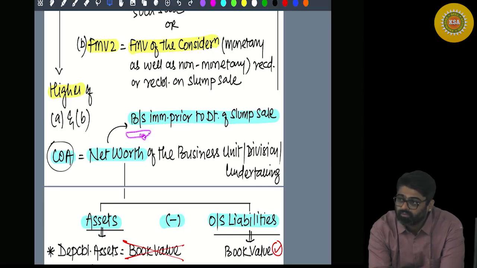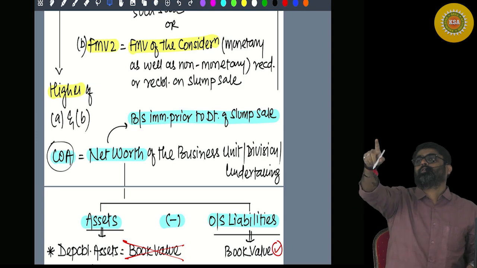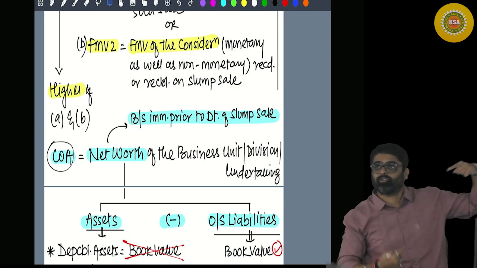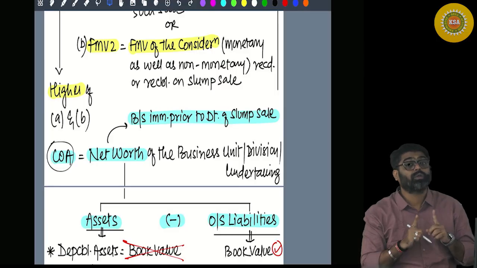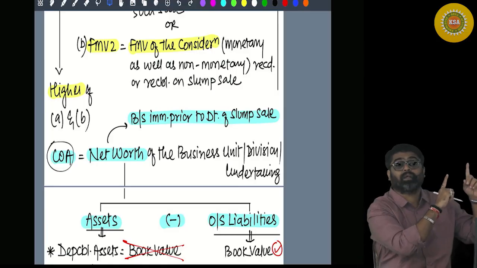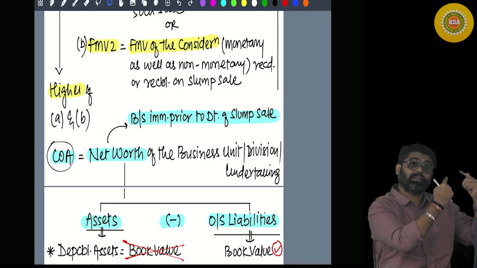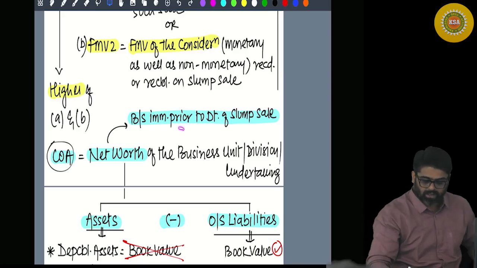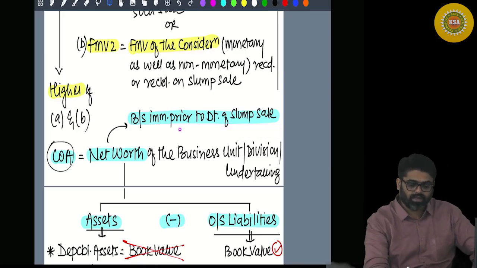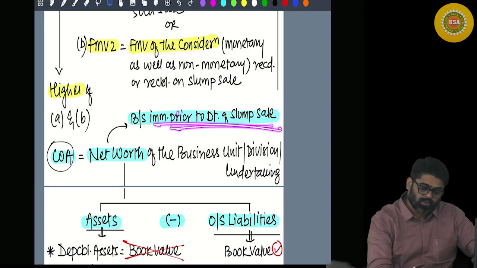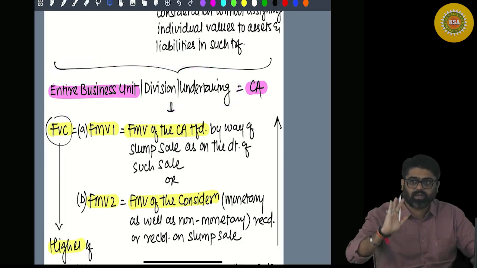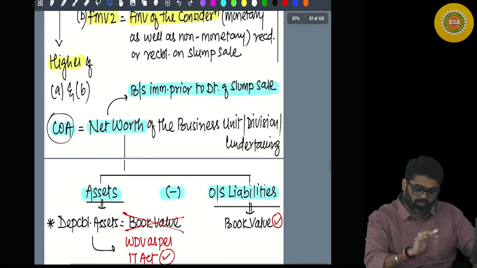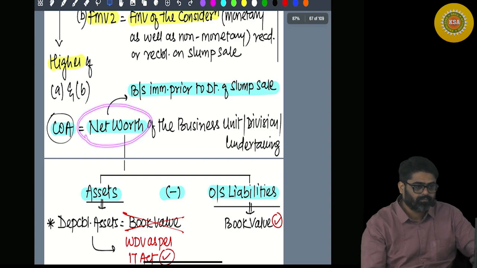Balance sheet of both my businesses, no? This projector business as well as AC business. For both the businesses, the balance sheet will be taken. Only the business which is getting transferred under slump sale. So the balance sheet of that business, yes or no? Immediately prior to the transfer. I will check the balance sheet of that business which is getting transferred under slump sale, and from that balance sheet, I will have to calculate the net worth.